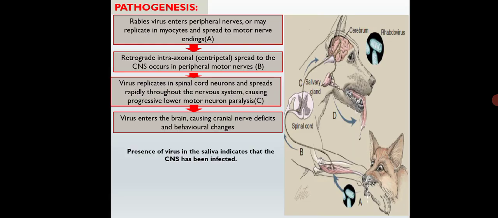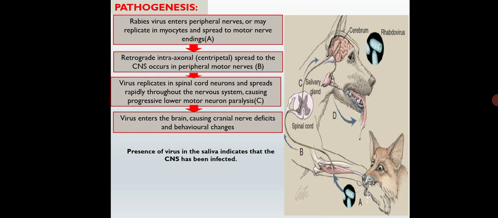So next is the pathogenesis of rabies infection. The rabies virus enters through the peripheral nervous system or may replicate in monocytes and spread to motor nerve endings. Then through the intra-axonal route, it spreads to the central nervous system, causing severe damage.